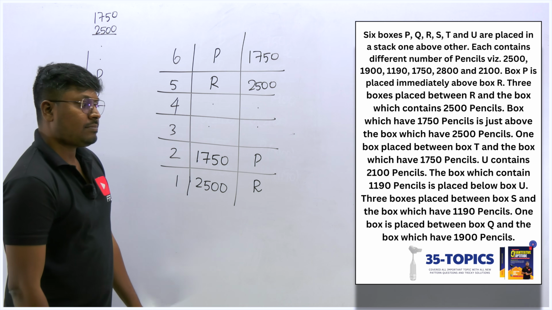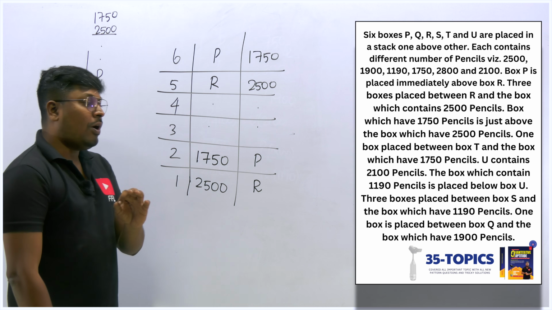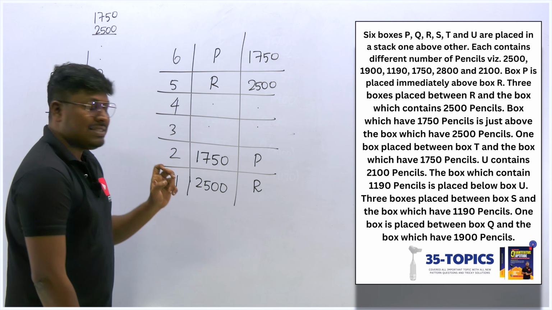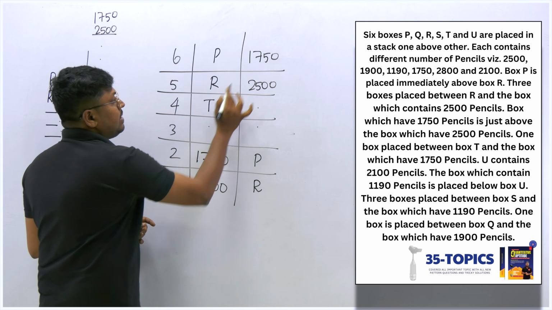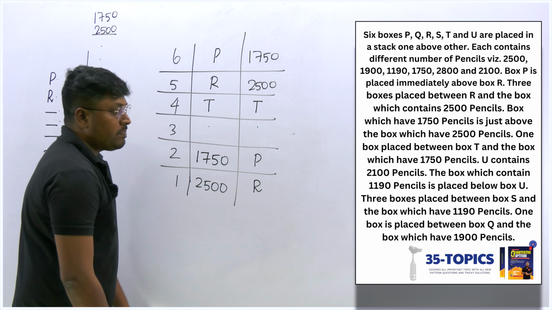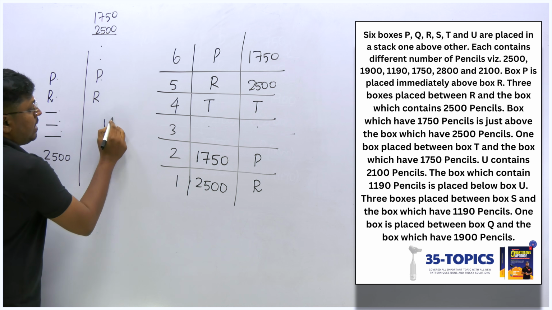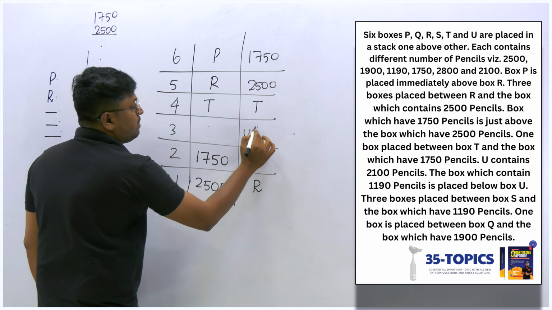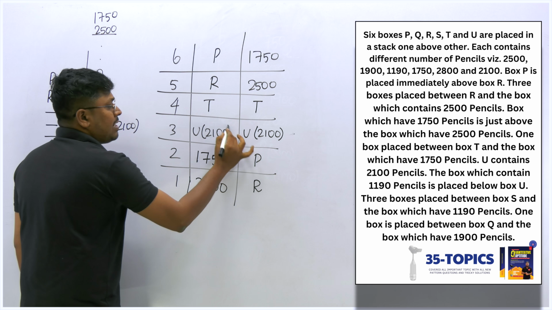Next point, the box which has 1500. Okay, next point is one box is placed between T and the box which has 1750. So between 1750 and the box T we have a gap of 1. So only one chance that this must be T and here this must be T. Only then we can say between T and 1750 we have a gap of 1. So next point is U contains 2100 pencils. I can't fix U. This is the only place for U, 2100 pencils. Similarly this is the only place for U, no other way.